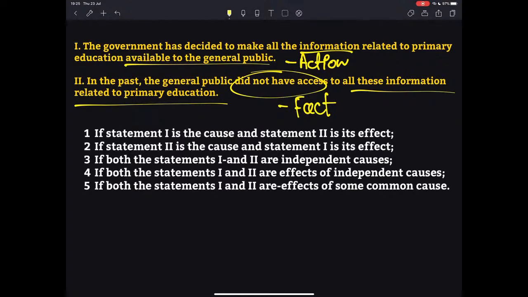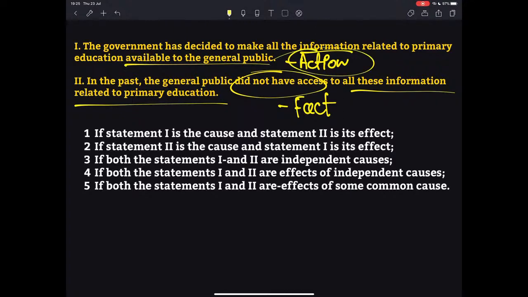In the past, this is what the situation was. Now, maybe the government thinks that because people were unaware of this primary education program, that program was not successful. Therefore, the government took action. What kind of action did it take?